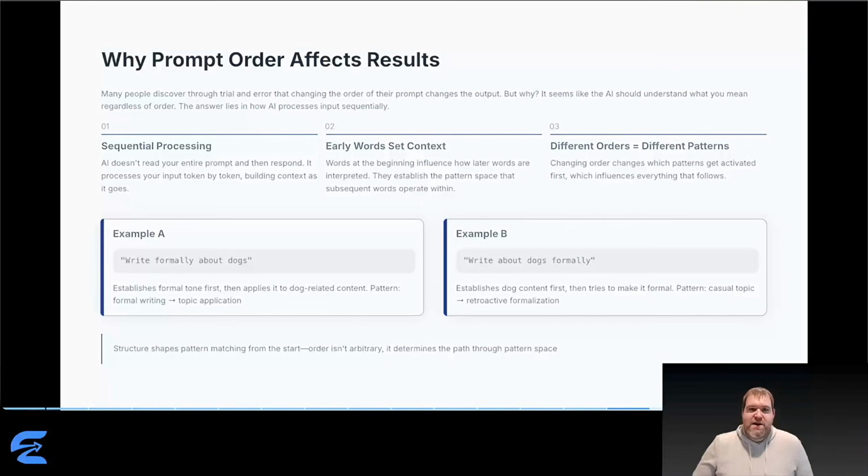Write formally about dogs versus write about dogs formally. The first one establishes formal tone first, then applies it to dog content. The pattern is formal writing style applied to topic. Second one establishes dog content first, then tries to apply formality. The pattern is casual topic with formal overlay attempted. Same words, different order, different patterns activated.